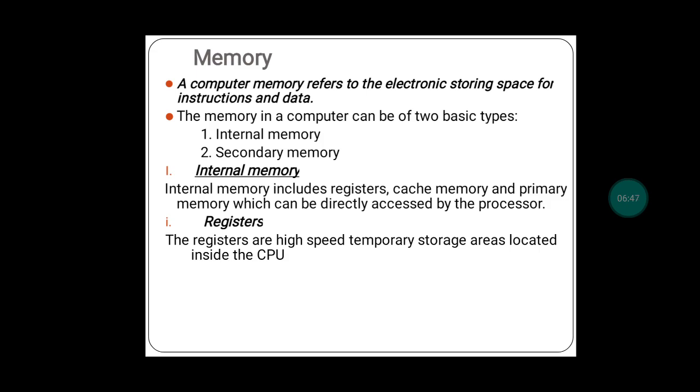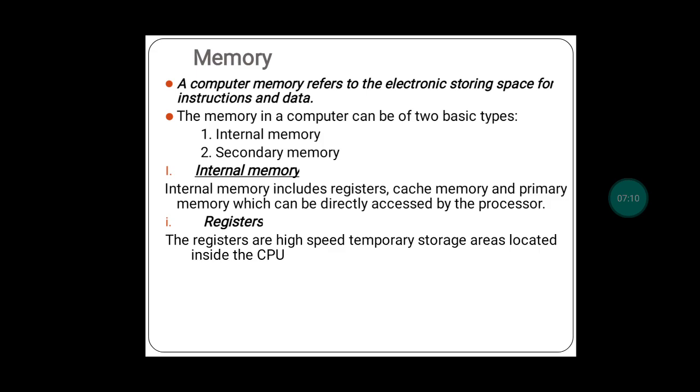Directly it cannot be added. That has to be stored temporarily in some storage spaces inside the CPU. So inside the CPU, where can I store this 2 and 3 before adding? They are stored temporarily in the registers. So through the registers we are going to perform these operations inside the CPU.